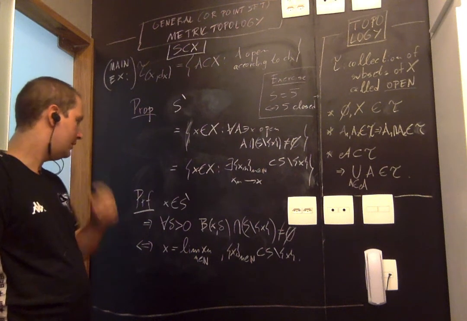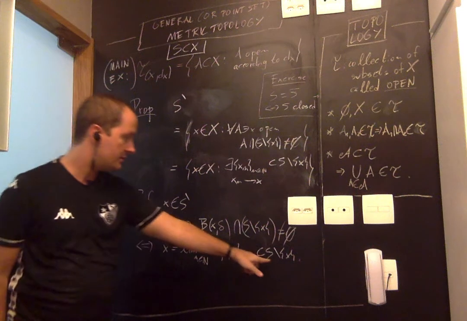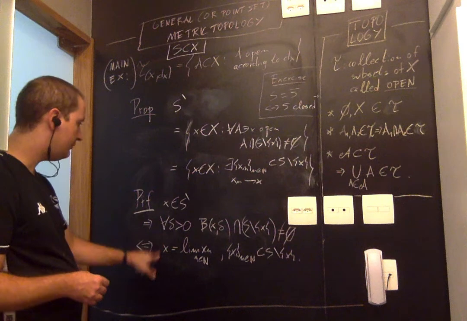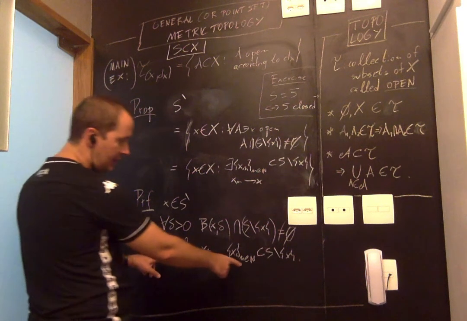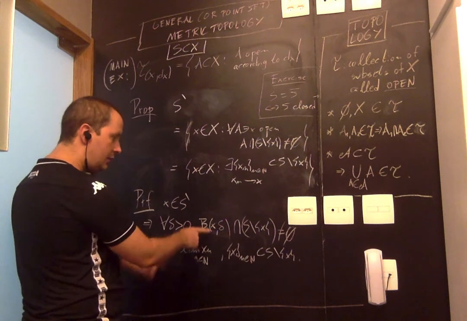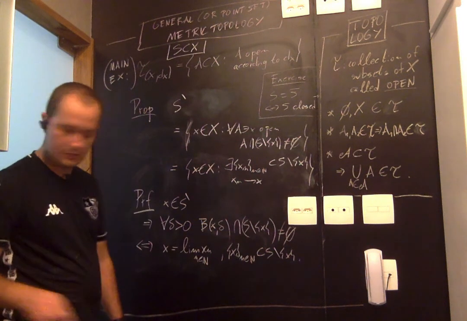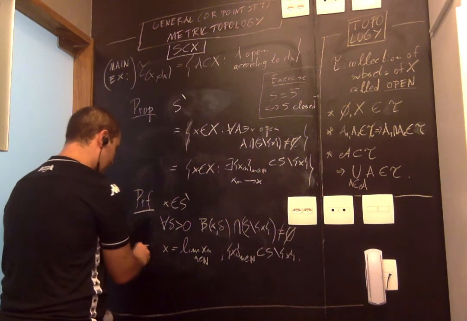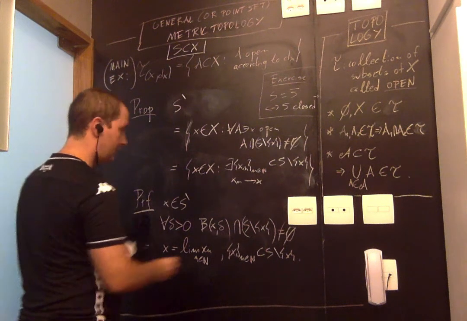Okay, now I want to argue that if x belongs to the derived set, then it's a limit of a sequence of points in S minus x. How do we go the other way? Observe what happened here. Say that x is a limit of sequences. So we know that any open ball containing x must intersect S minus x. So let me redraw the arrows. It's going to look a bit funny because I'm doing the proof from the bottom up.